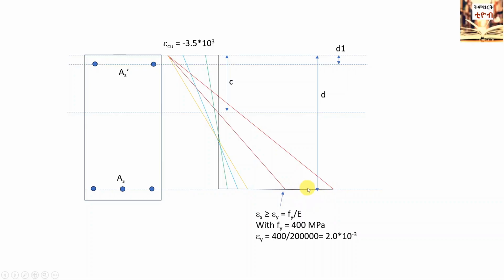In this case the strain level in the steel will be greater than or equal to the yield stress, Fy, divided by the Young's modulus of steel, E. If we consider a steel with a strength of 400 megapascals, this amounts to greater than or equal to 0.002.